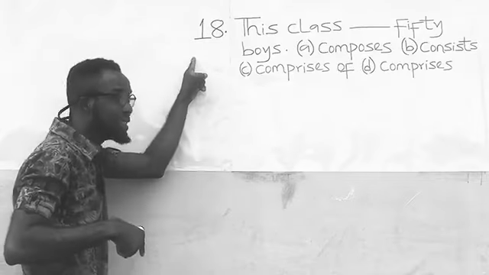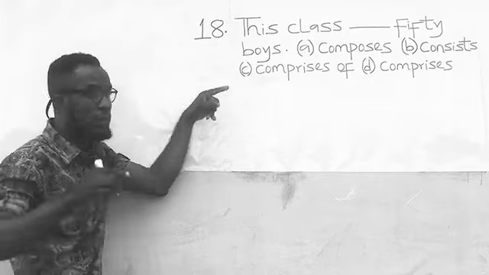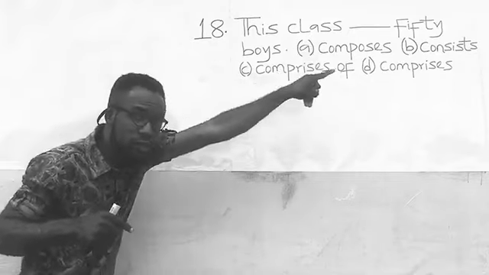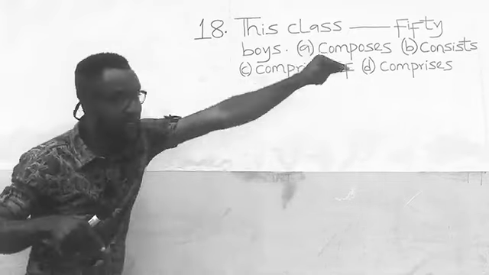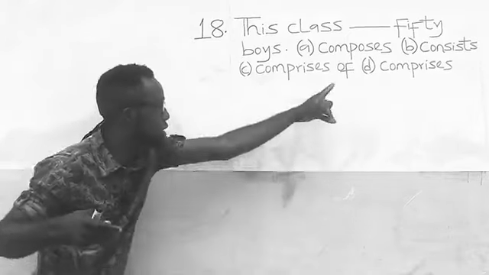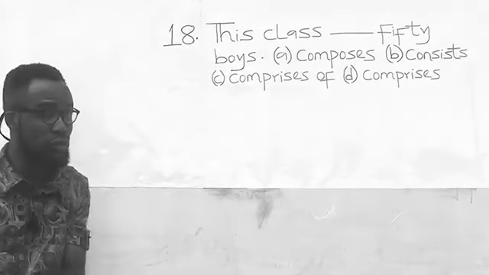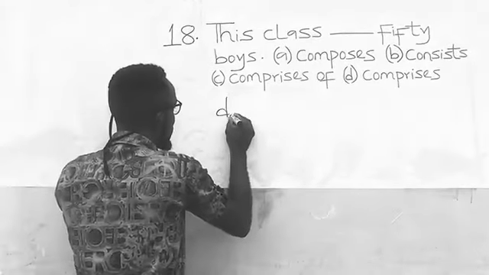Question number 18. It reads, this class dash 50 boys. Option A, composes. Option B, consists. Option C, comprises of. And option D, comprises. Please note that the following words, demand